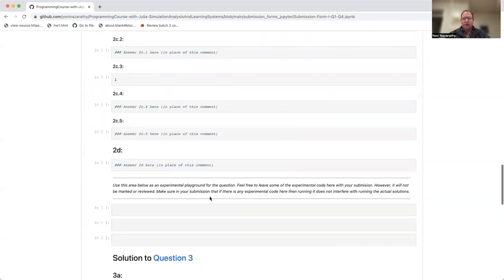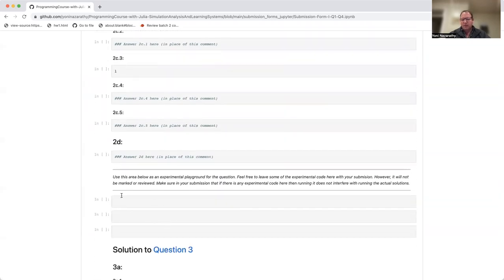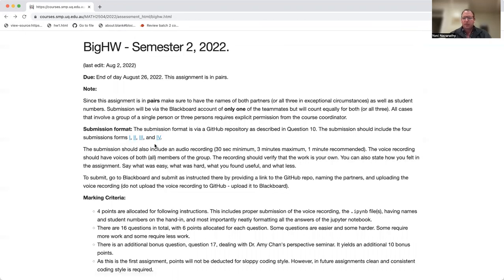As you work on this, you might want some scratchpad space, and at the bottom of each question you have an area like this. That's an area as an experimental playground. Okay, so you've got these 4 submission forms, use them.